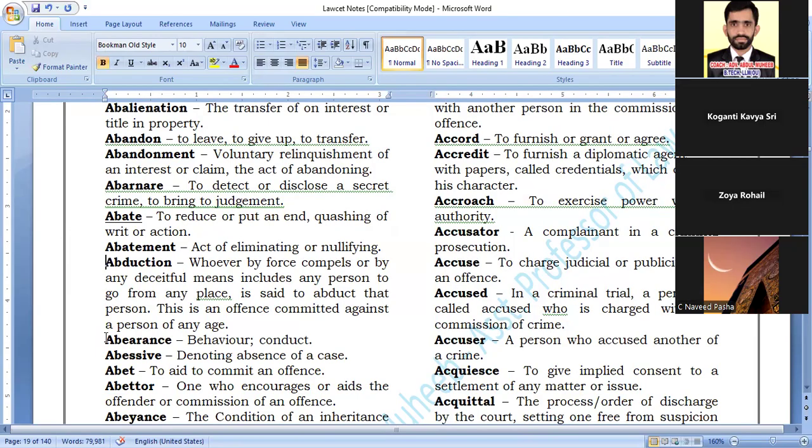Abduction. It is a technical word. Very, very important. What is abduction?